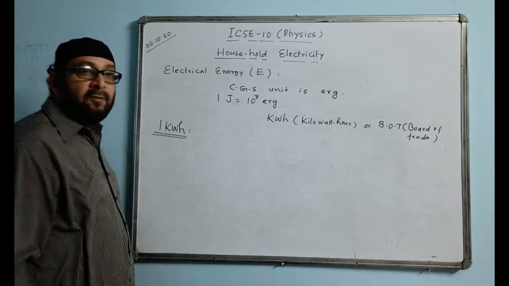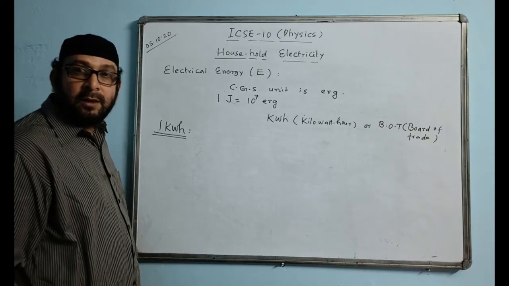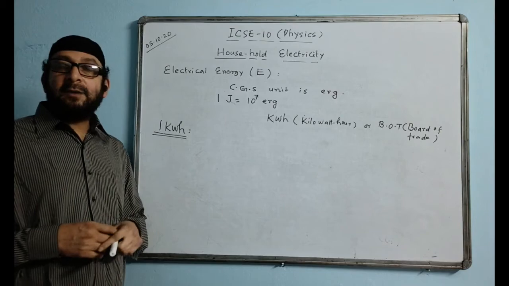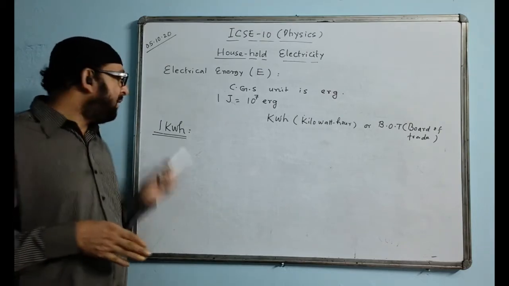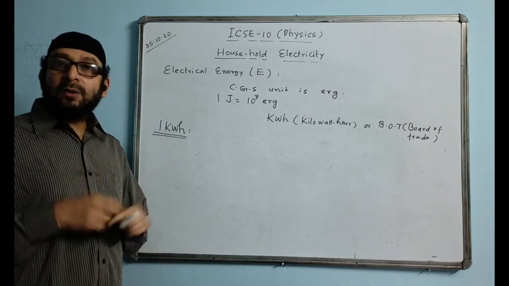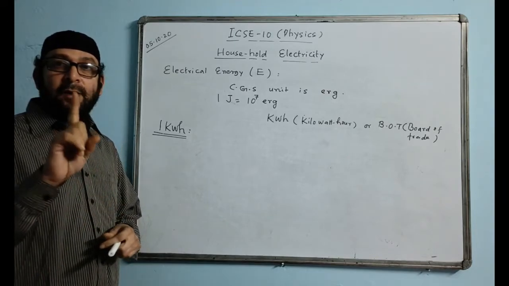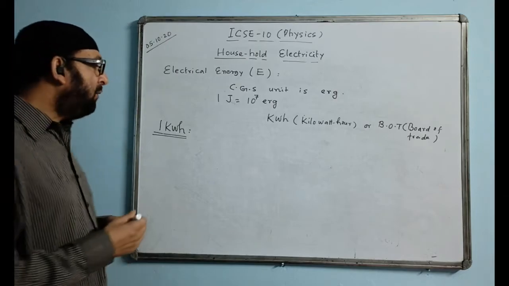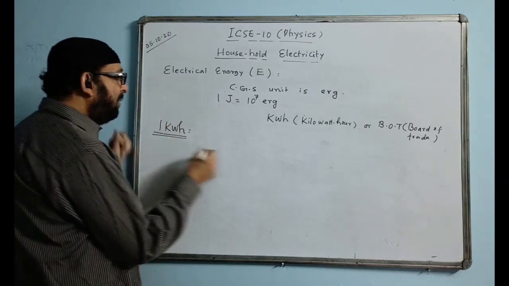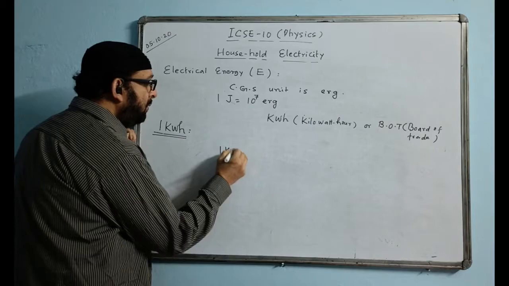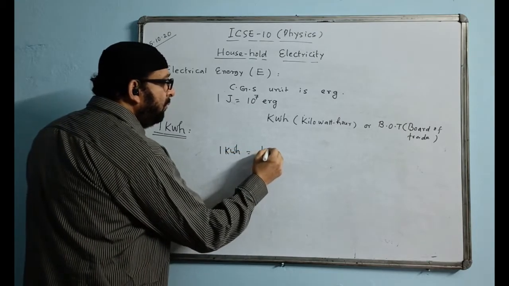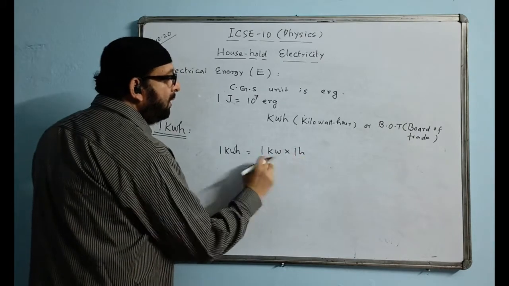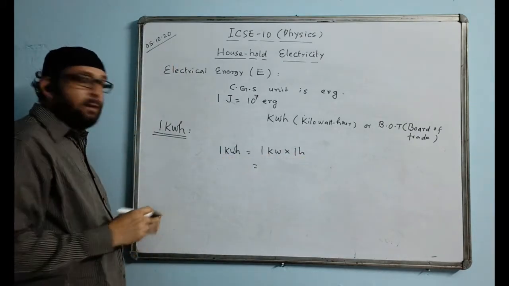Instead of saying 1 kilowatt, we can say 1000 watt. That also will do. We can say it is the amount of electrical energy consumed by an appliance of 1000 watt when used for 1 hour. So that is the definition of 1 kilowatt hour. Now we'll check its value in joule. 1 kilowatt hour will be equal to 1 kilowatt into 1 hour.